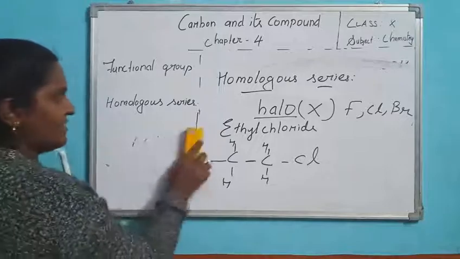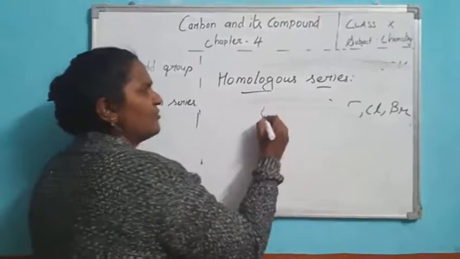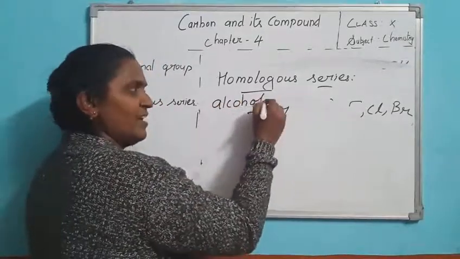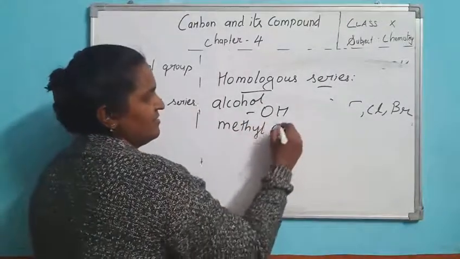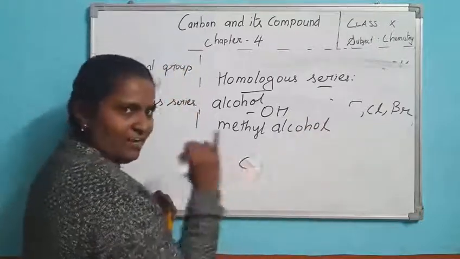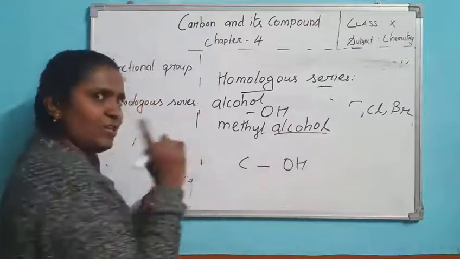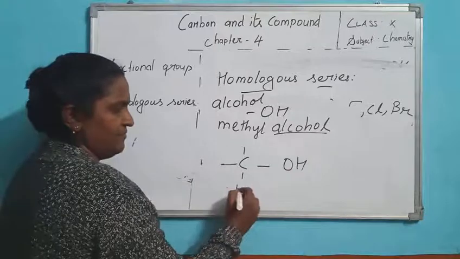And the third example is the alcohol group. Alcohol group means OH is the functional group. First I am going to write methyl alcohol. Methyl means one carbon and the alcohol functional group is OH. And I told you each carbon should have 4 bonds. Already one is there, 2, 3, 4.